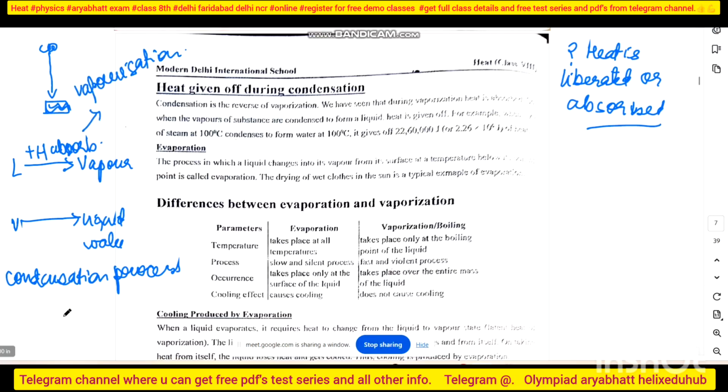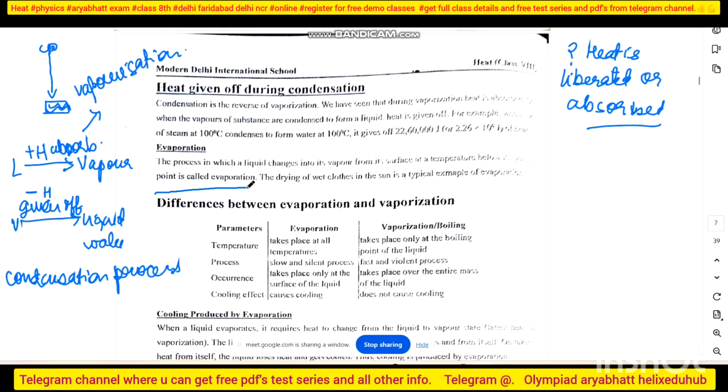In vaporization heat is absorbed, and condensation is just the reverse, so I will say heat is given off. So what I will do, minus H. You understood? Heat absorbed and where heat is given off.